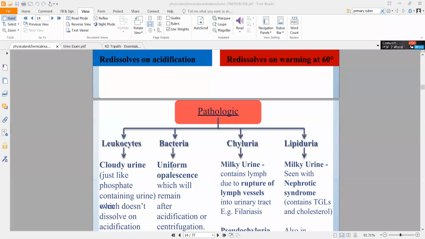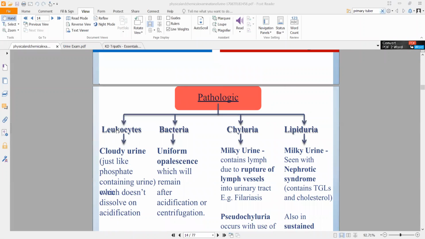Here, if you have leukocytes, you will have cloudy urine, but it is not due to phosphates, because it will not dissolve when you add acid to it. So you can clearly know that it is not due to phosphates; it is because of leukocytes being present. Leukocytes are your WBCs.